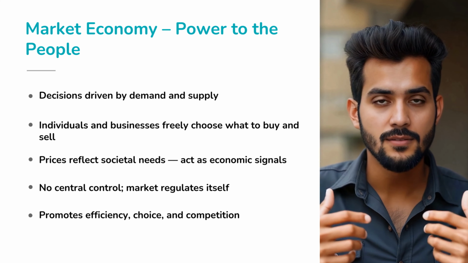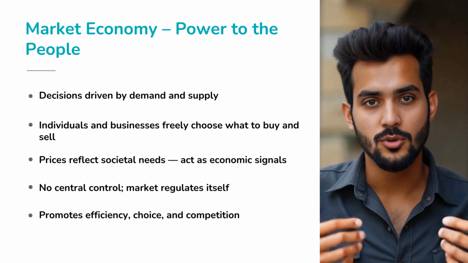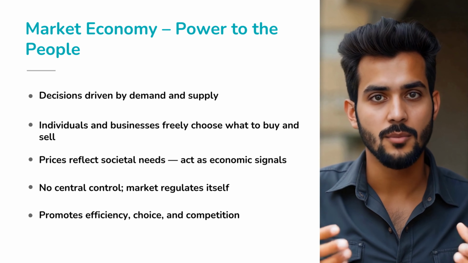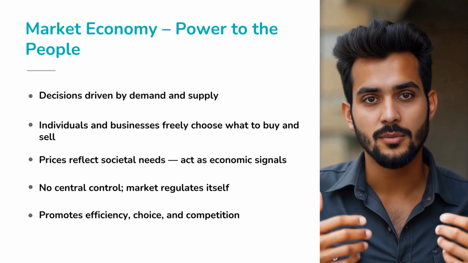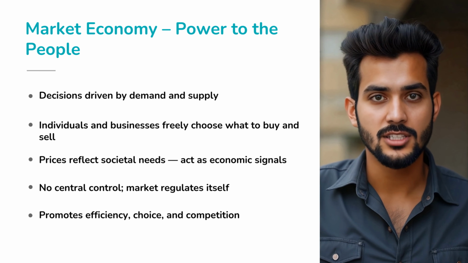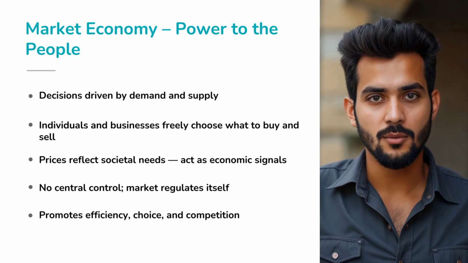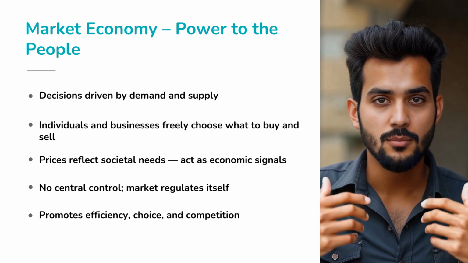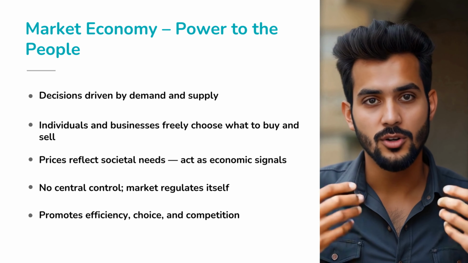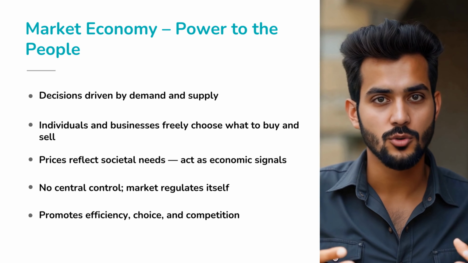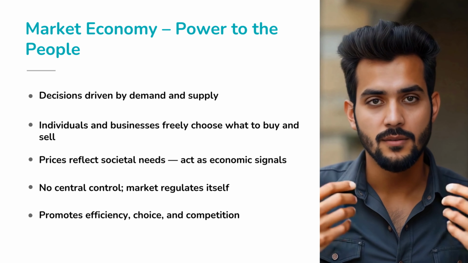Market economy: letting the people decide. On the flip side, we have the market economy, where the government steps back and people step forward. Here, every decision, what to produce, how much, and for whom, is based on demand and supply. If people want more smartphones, prices rise, producers notice, and supply increases. It's like an invisible hand guiding everyone, using just one tool: price.